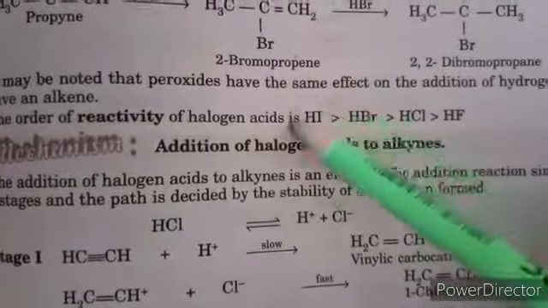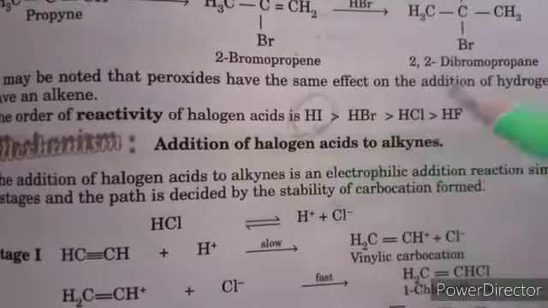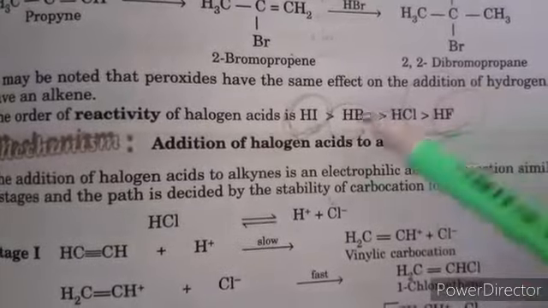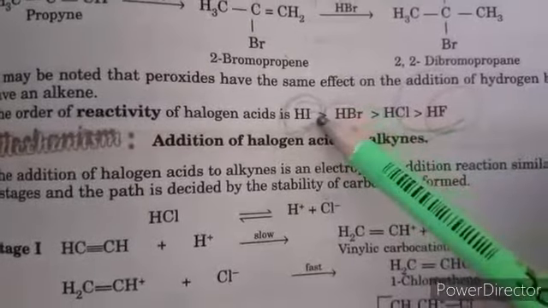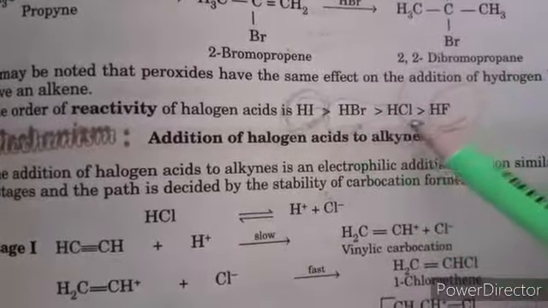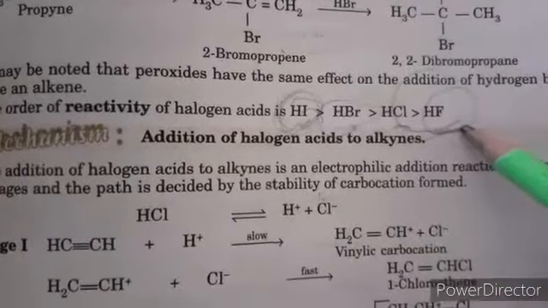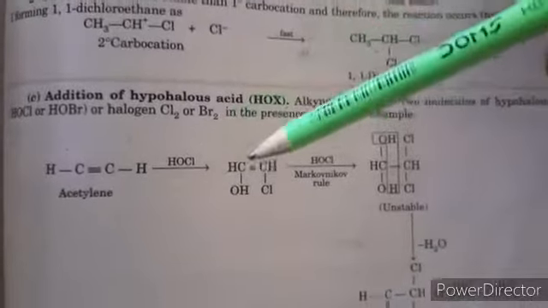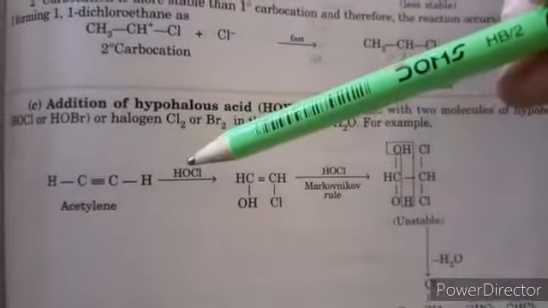So here the reactivity order of halogen acids is HI more than HBr, more than HCl, more than HF, because the bond dissociation enthalpy of HI is less than HBr, less than HCl, less than HF. Next, addition of hypohalous acid, so it is also added across the triple bond.